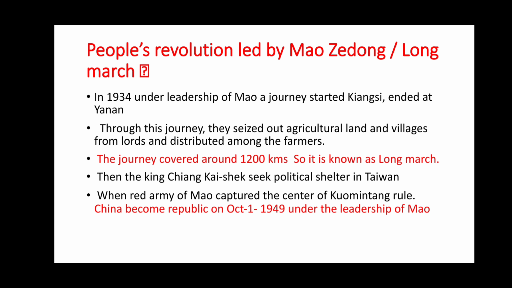Then Chiang Kai-shek sought political shelter in Taiwan. When the Red Army of Mao captured the center of Kuomintang rule, China became a republic on October 1, 1949 under the leadership of Mao. This is the chapter.